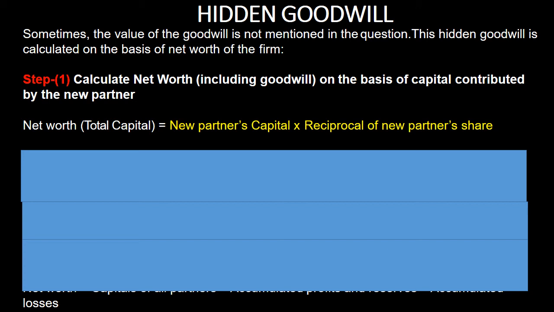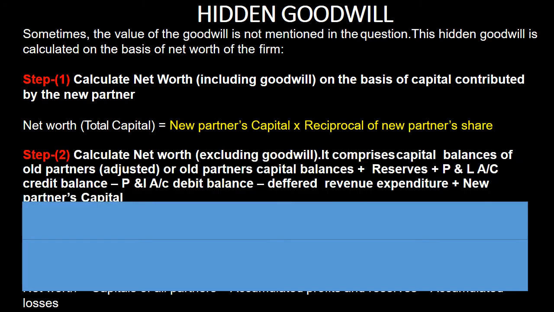That formula is new partner's capital into reciprocal of new partner's share. After that, we will compute actual capital of the firm. That actual capital of the firm is computed by total capital of old partners plus their current account balances if any, plus reserves, plus profit and loss credit balance, minus profit and loss debit balance, minus deferred revenue expenditure, plus new partner's capital. And one more thing you should remember which is not written here, that is goodwill, that should be subtracted from net worth.